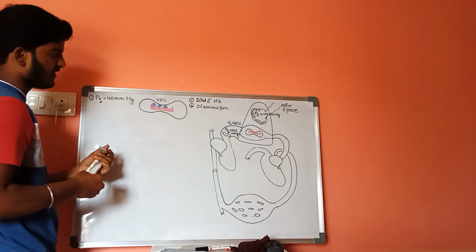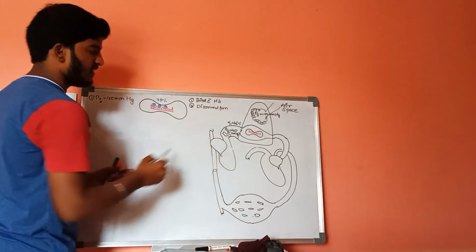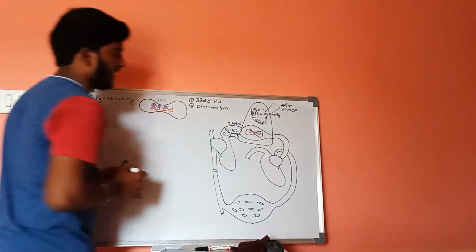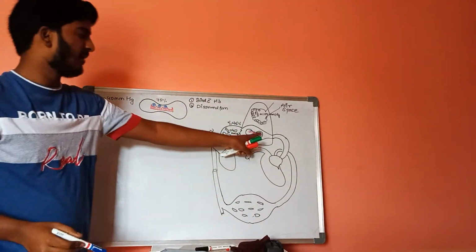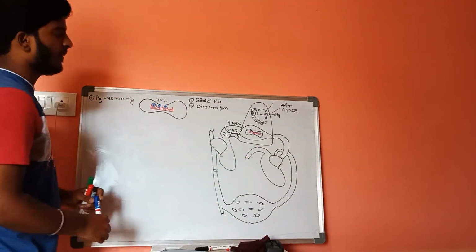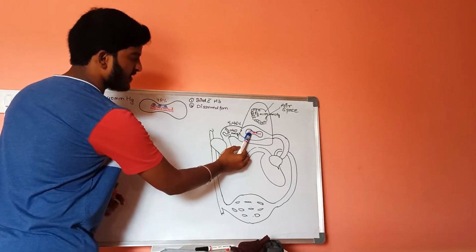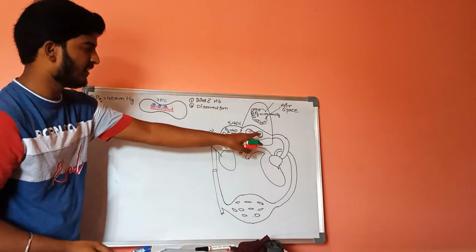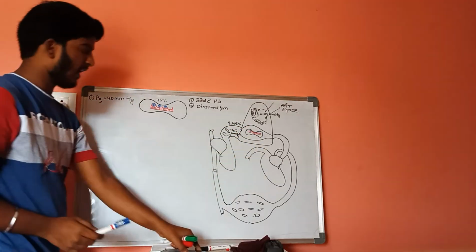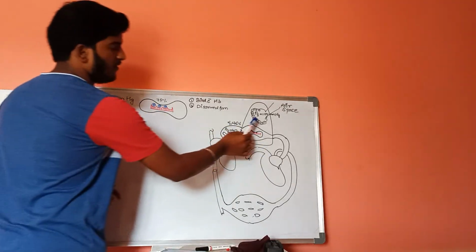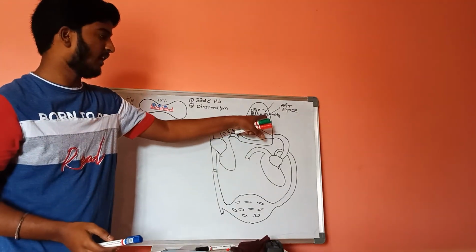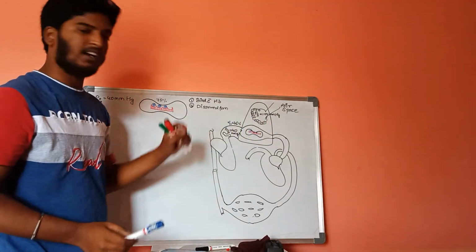Out of these 4 packets, 3 packets are filled and the remaining 1 packet is left. So 75% of oxygen is attached to these pockets, and only 25% is left. Here the partial pressure of oxygen is 104 mmHg in the alveoli, and here it is 40 mmHg.